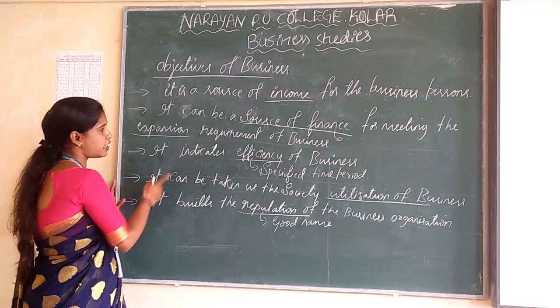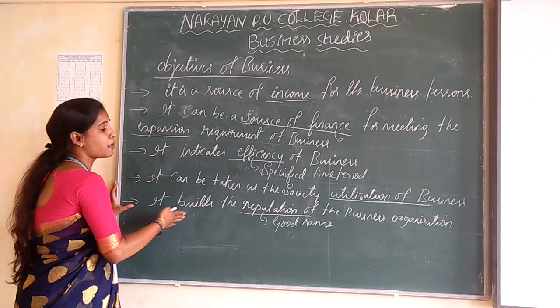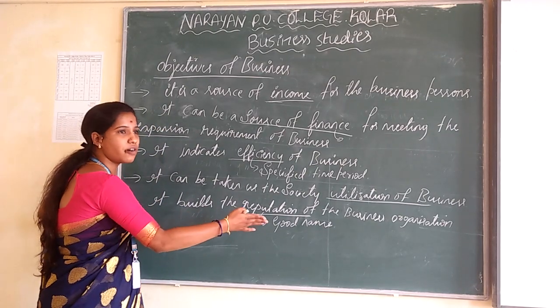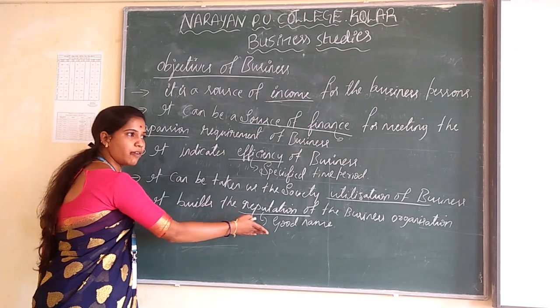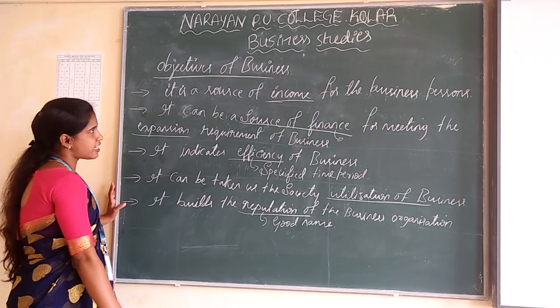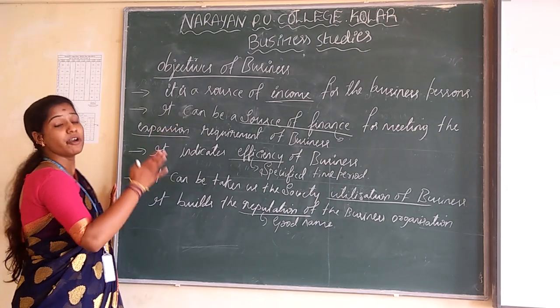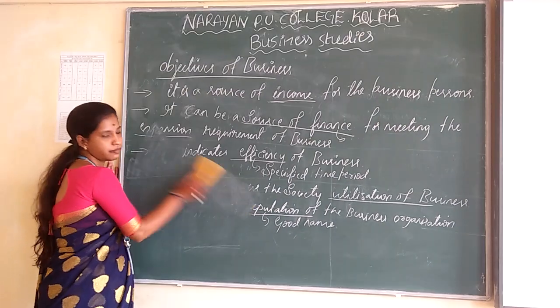And the last one is, if they maintain these things, they are going to get a reputation for the business organization. Here the reputation means they are going to get a good name for the business organization. These are the main objectives of business.